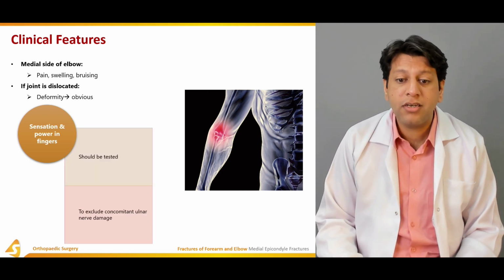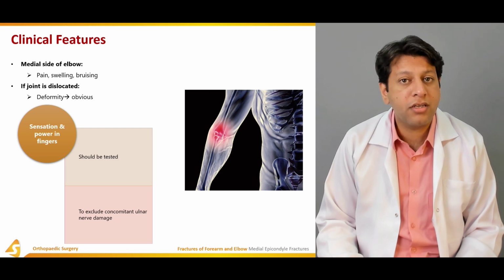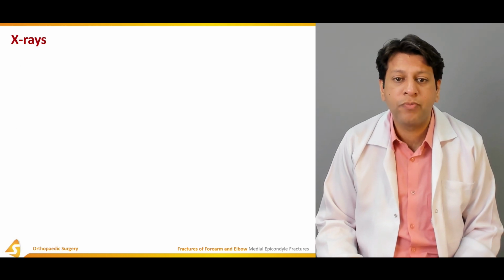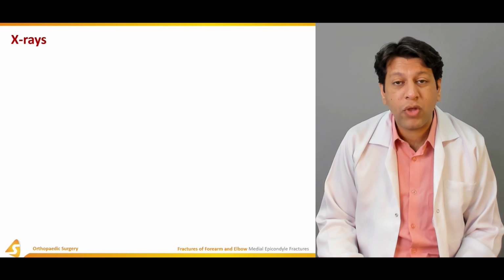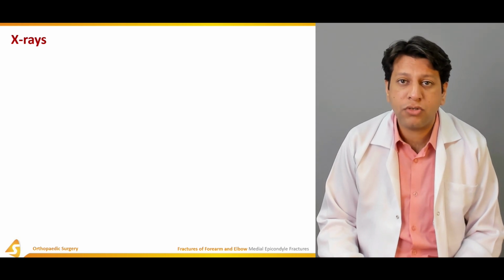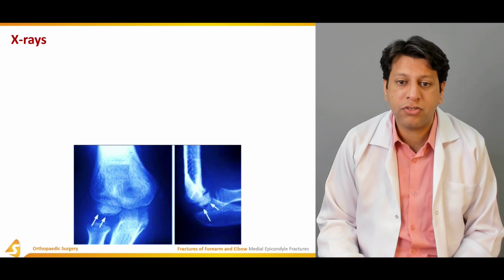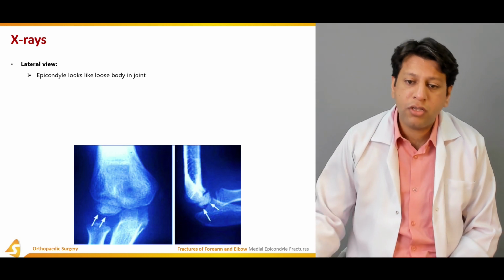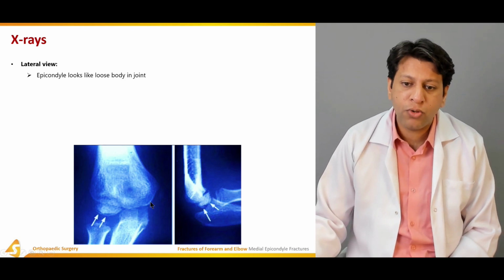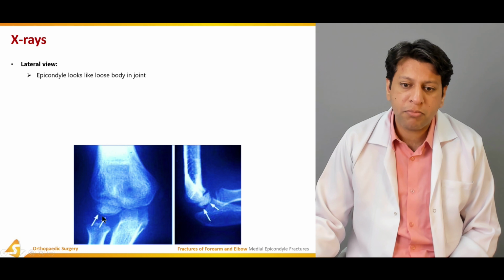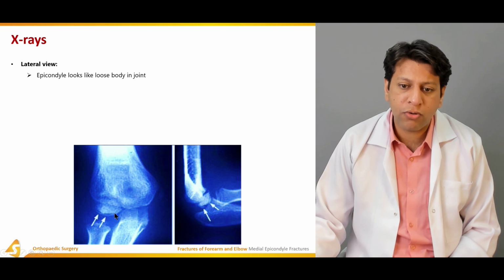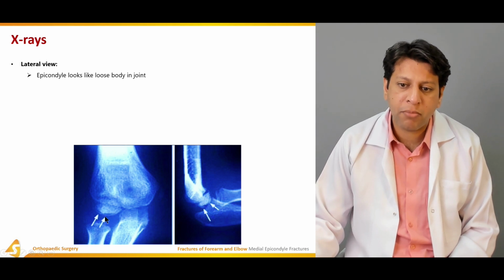This should be tested to exclude concomitant ulnar nerve damage, as I just told you. Now coming to the x-rays. X-rays are a very tricky part, especially in the case of medial epicondyle fractures, because if you see it over here in this AP view, you would probably think this is the ulna, this is the capitulum, but what is this shadow which is intra-articular?